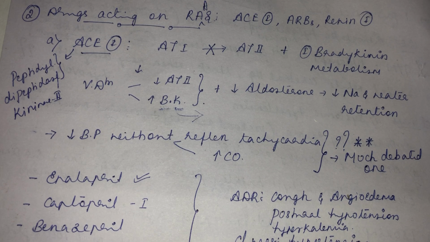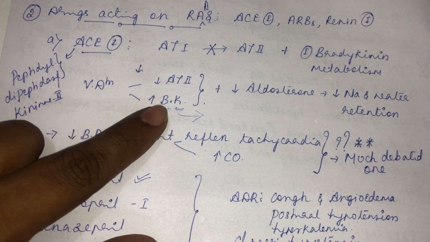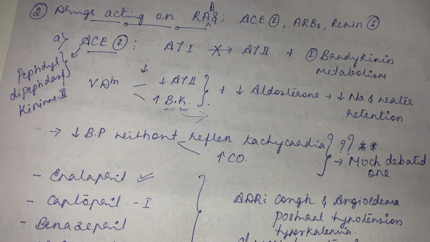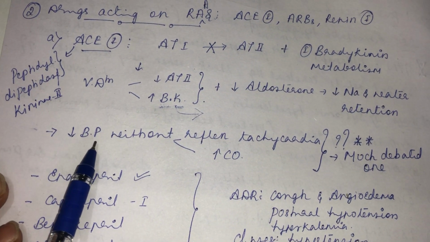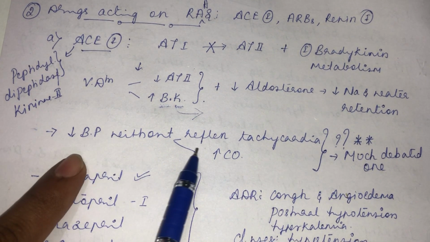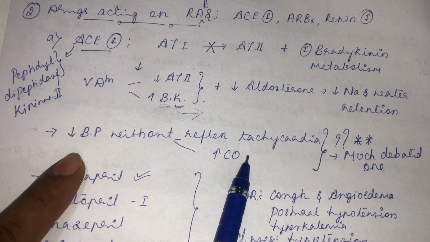Angiotensin 2 is a potent vasoconstrictor, so inhibition of angiotensin 2 formation causes vasodilatation. Bradykinin is a potent vasodilator, and an increase in its level causes vasodilatation. A decrease in aldosterone decreases sodium and water retention, again causing a decrease in the blood pressure. The important thing here is that it will decrease the blood pressure without causing reflex tachycardia or an increase in the cardiac output.